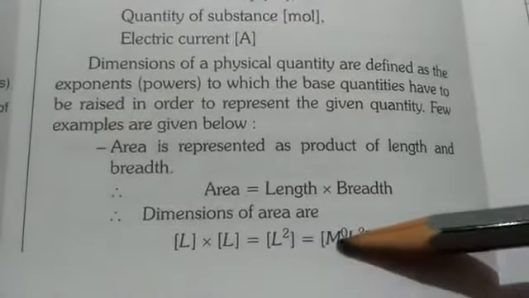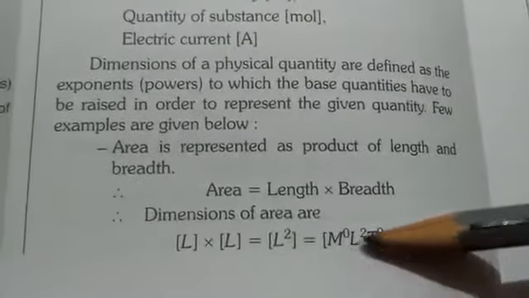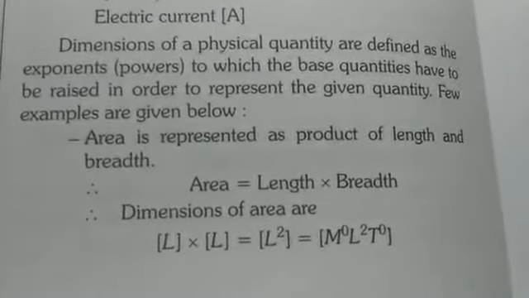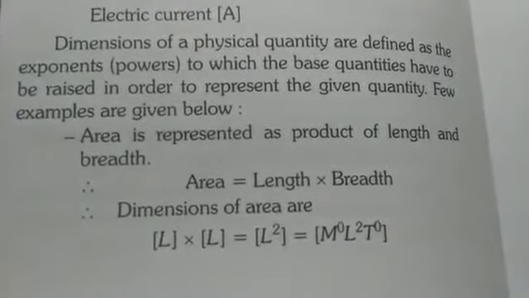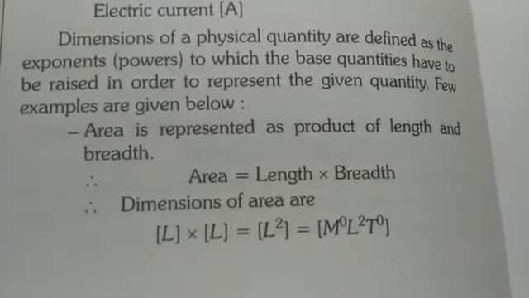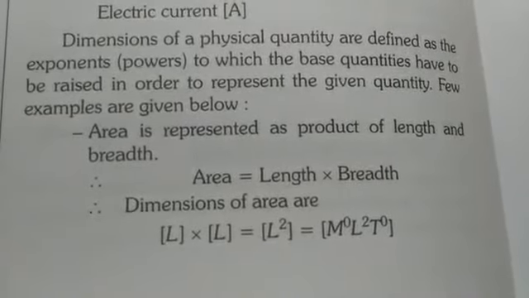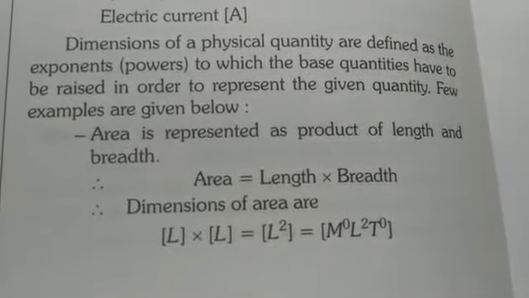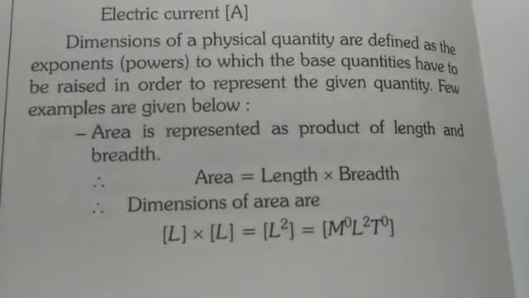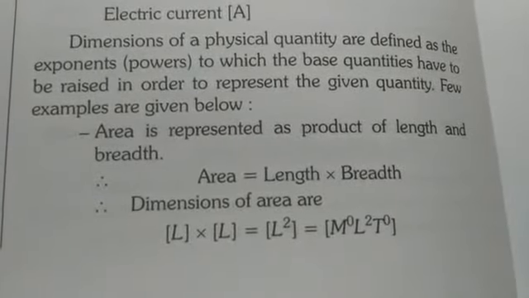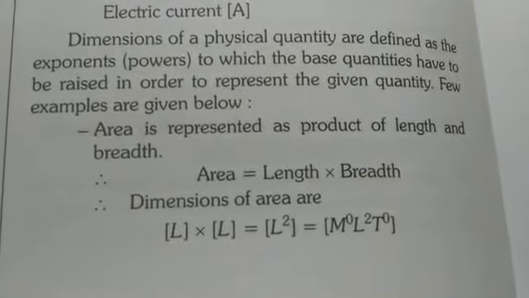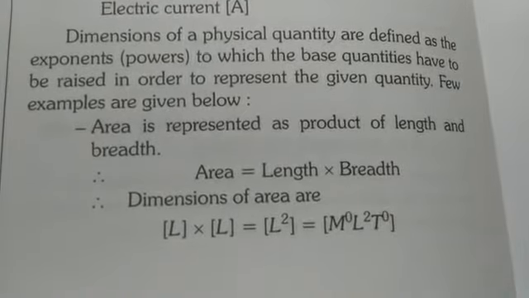We will show it like this: M to the power 0, L to the power 2 and T to the power 0. So that means if any quantity is not having M and T, then we write their power as 0. Okay, but we must show that quantity in terms of M, L, T. We can add other dimensions also, but we cannot remove any of these M, L and T.